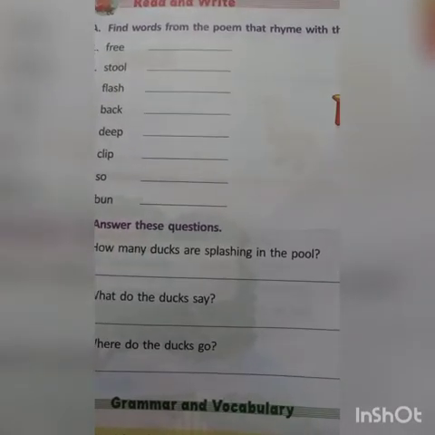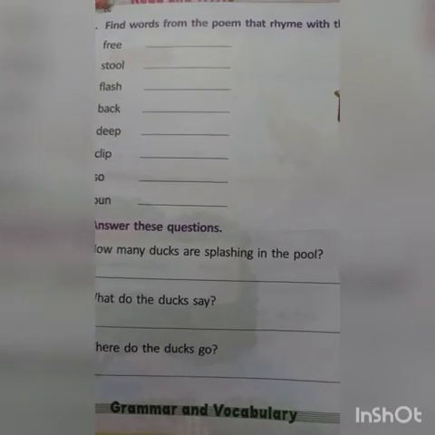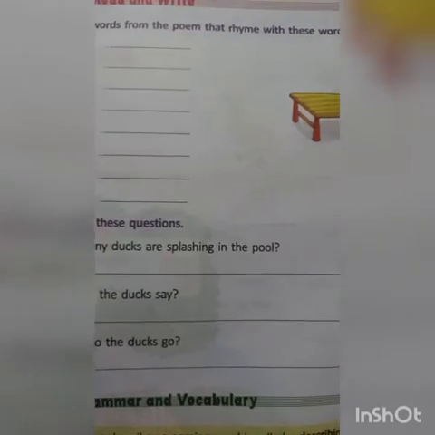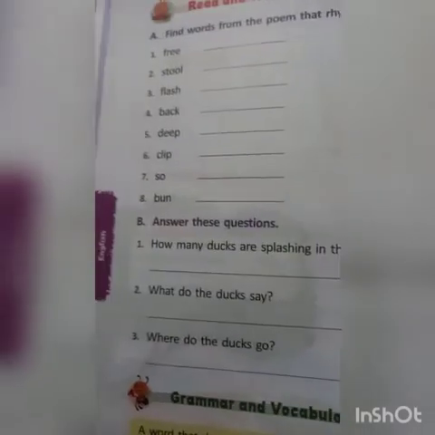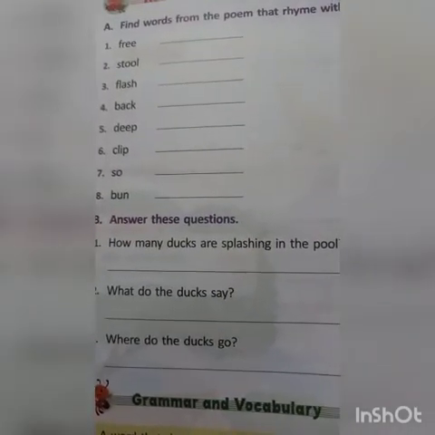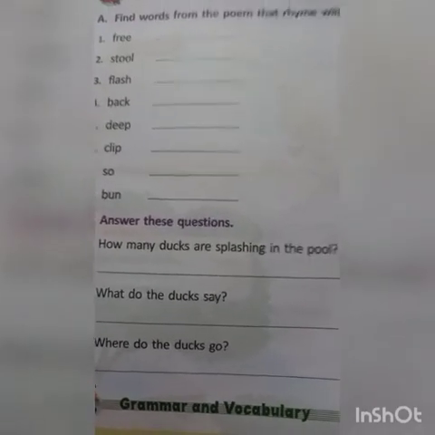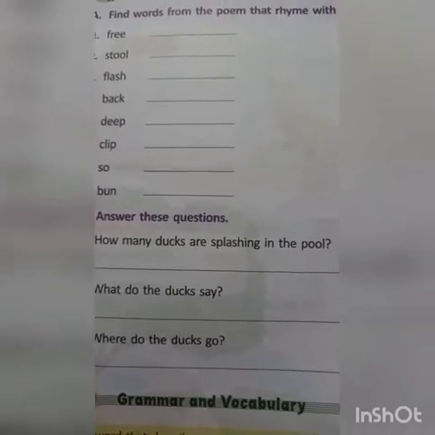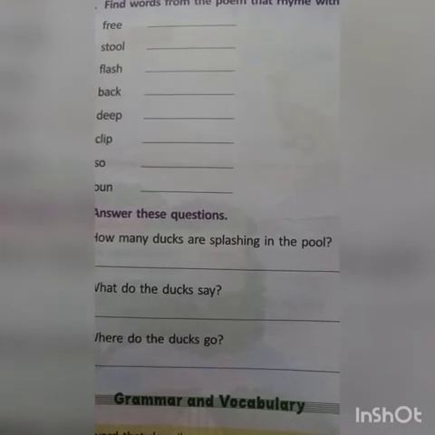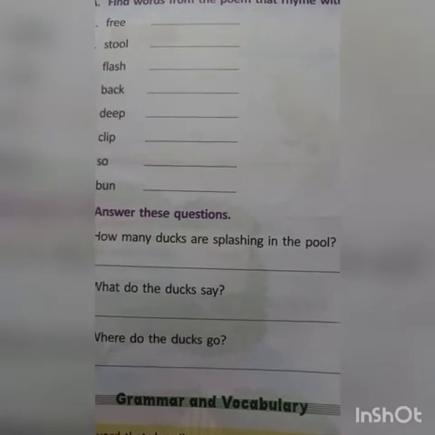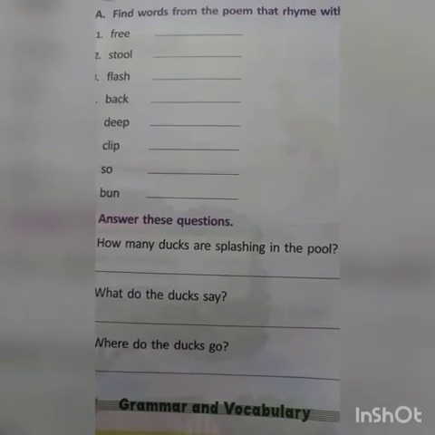Take page number 18. Find words from the poem that rhyme with these words. Okay, here are 8 words given below. You know what rhyming words are? Rhyming words are words that end with the same sound.